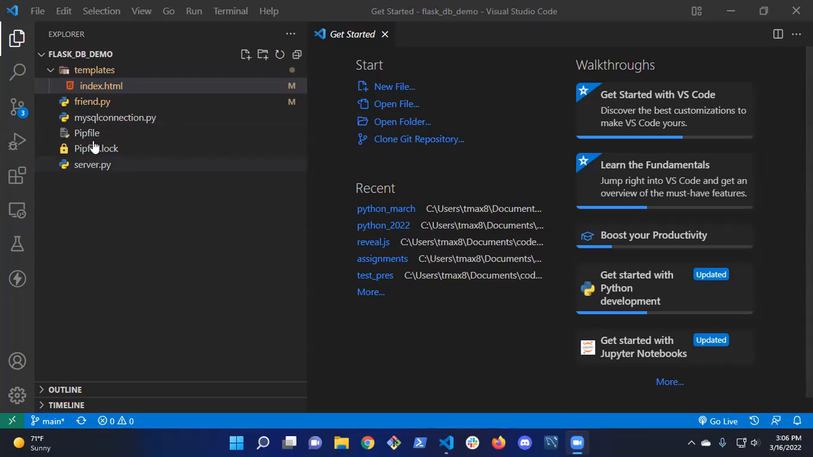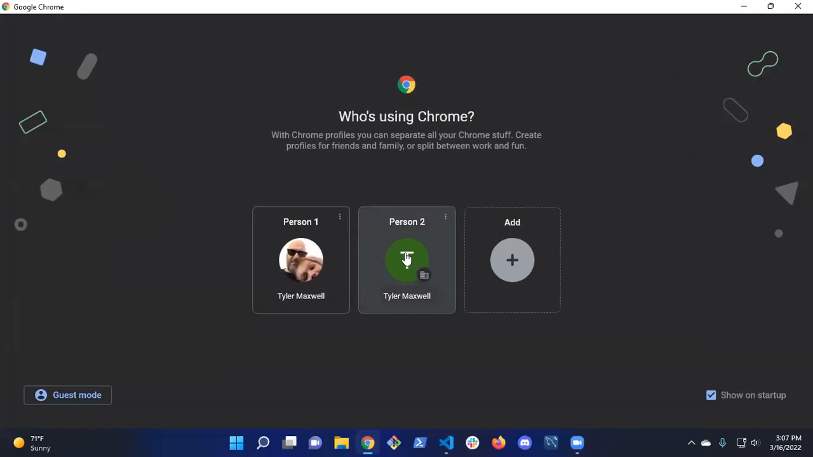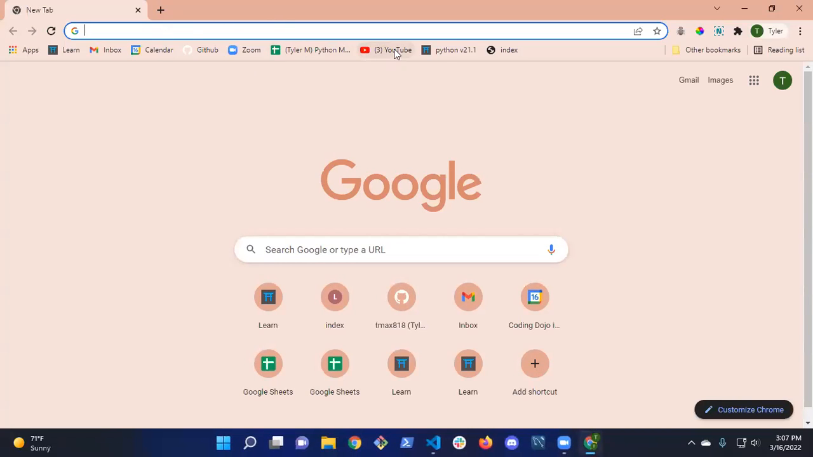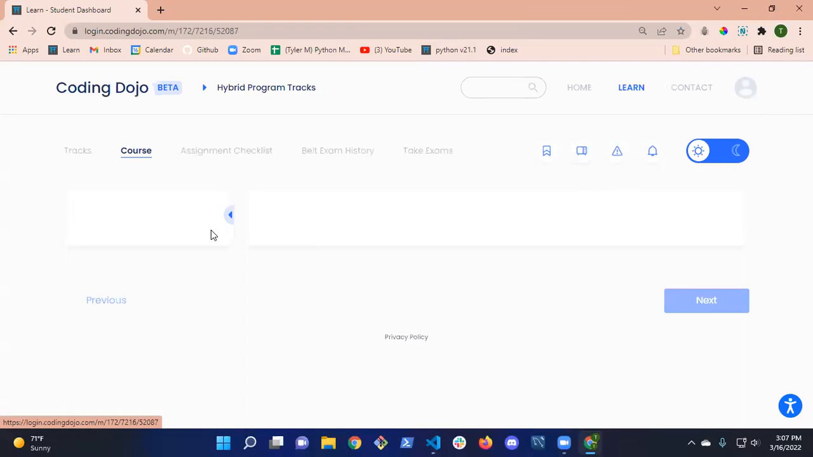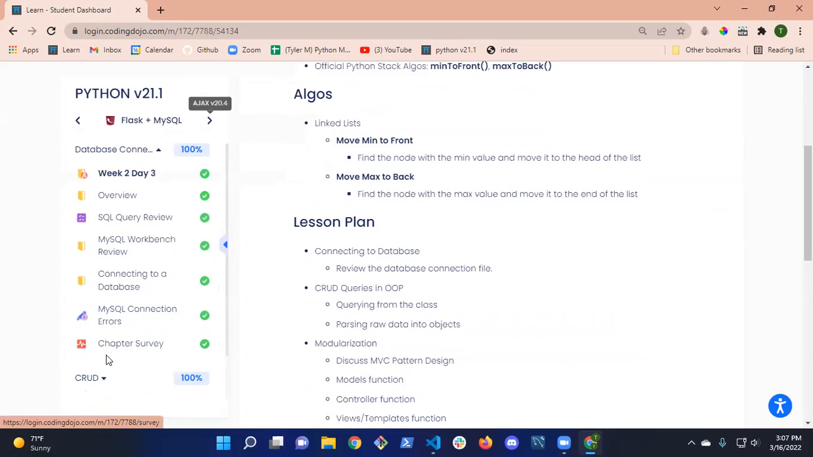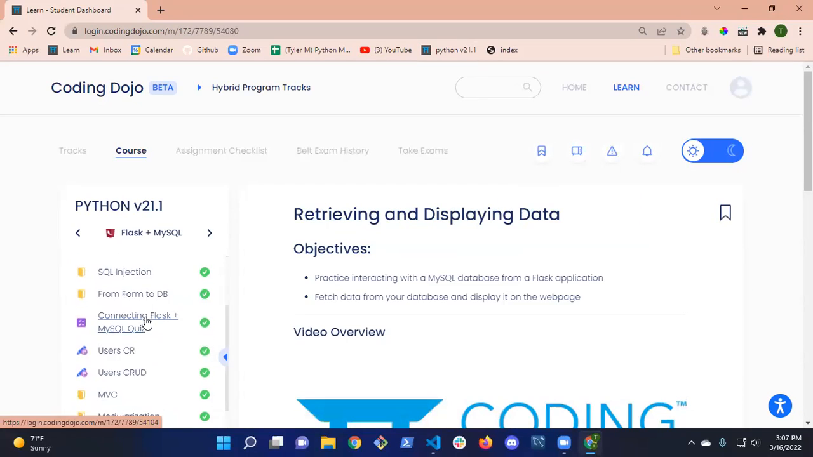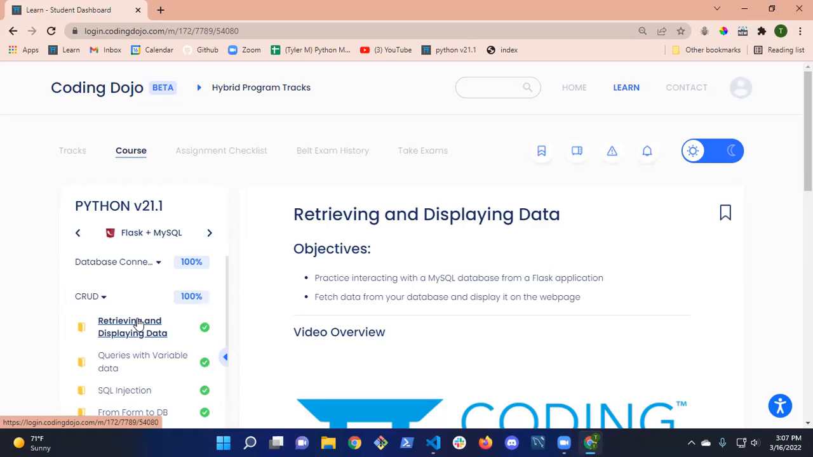All right. So we left off, and I actually got further than I had thought. We are up to displaying data. So we got up to this point right here. I just didn't realize I had got that far. So we're up to retrieving and displaying data under the CRUD section.